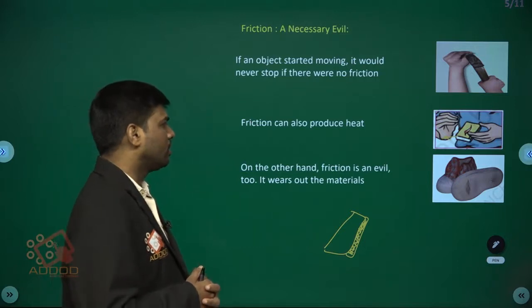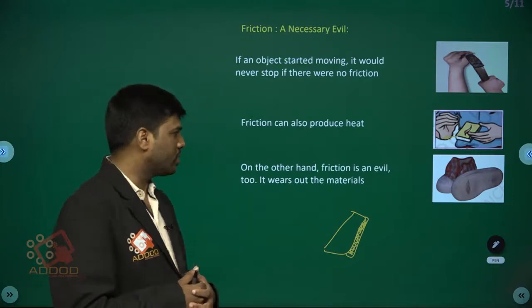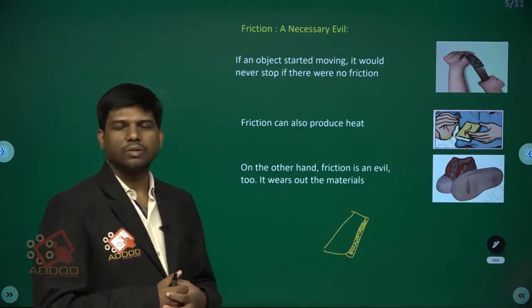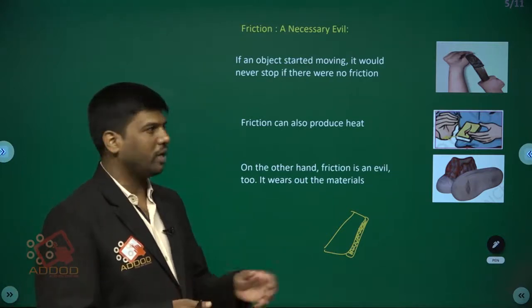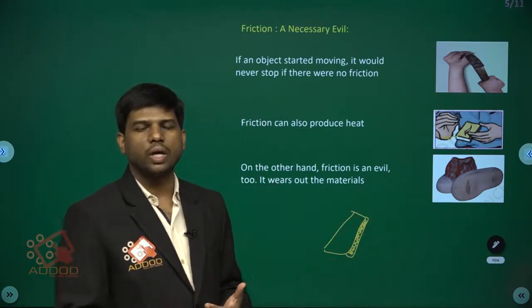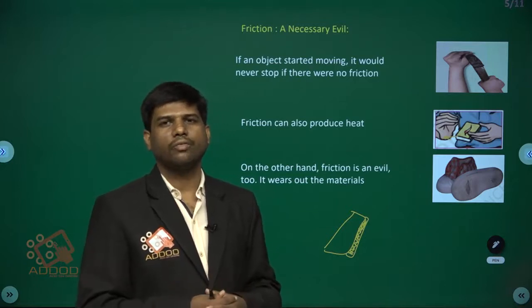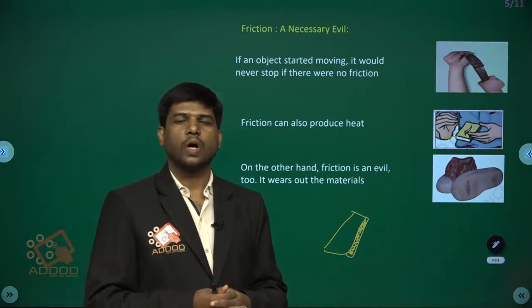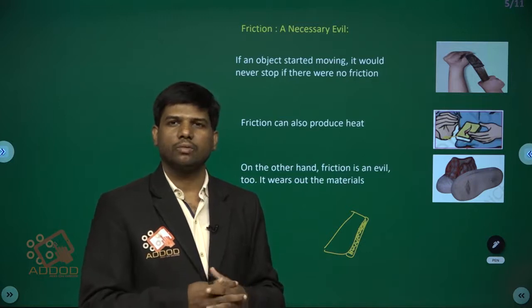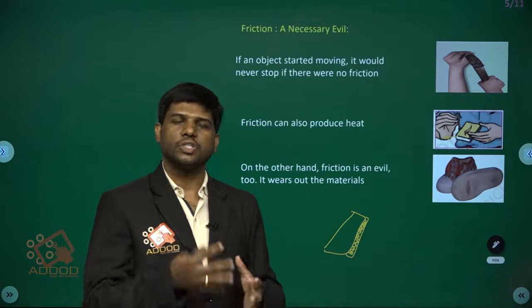okay, and it wears out the materials. Due to the frictional force between our legs, means our shoes, and the surface of the earth, it wears out the shoes, or vehicle tires, or machines.